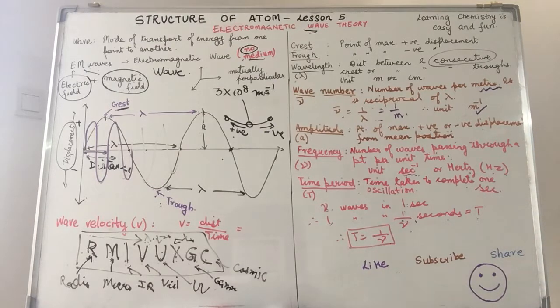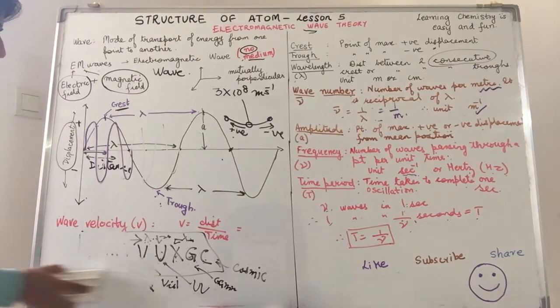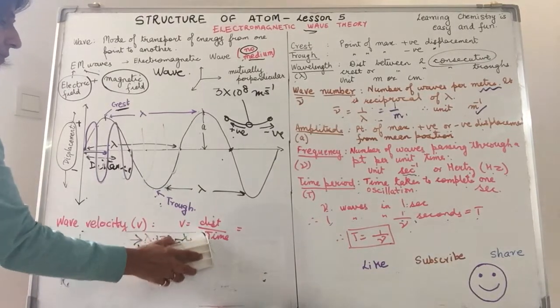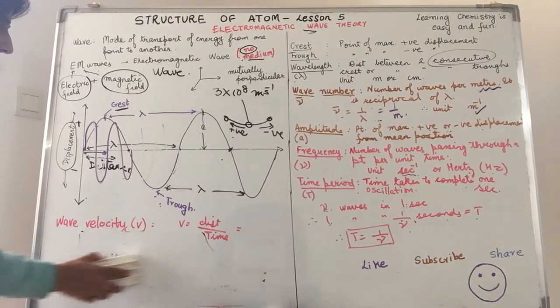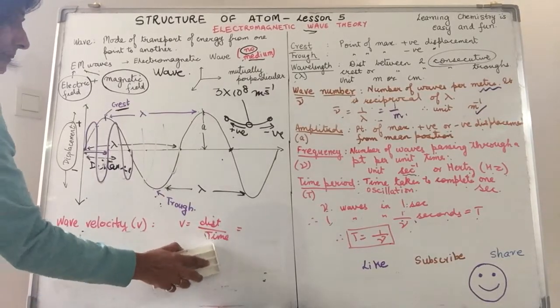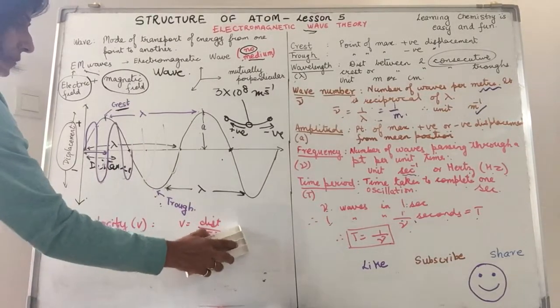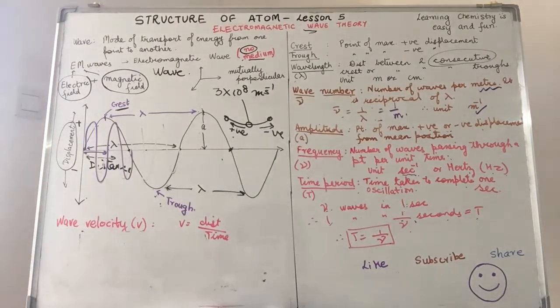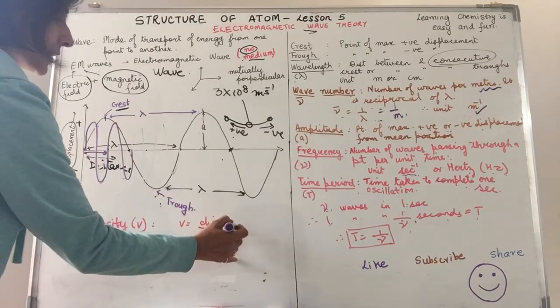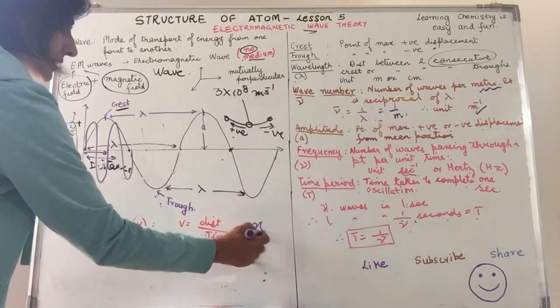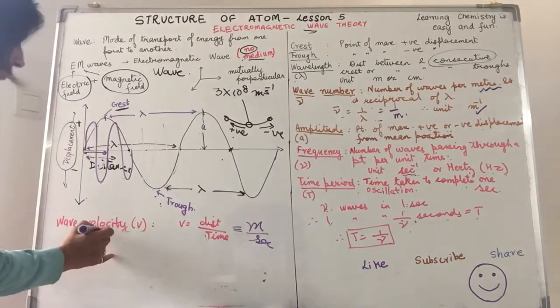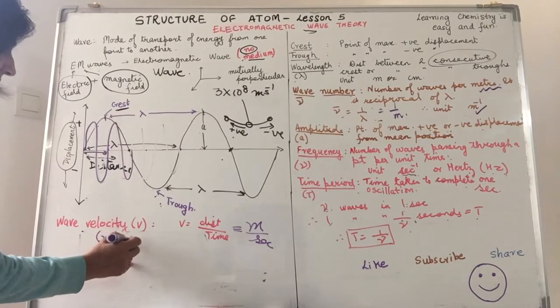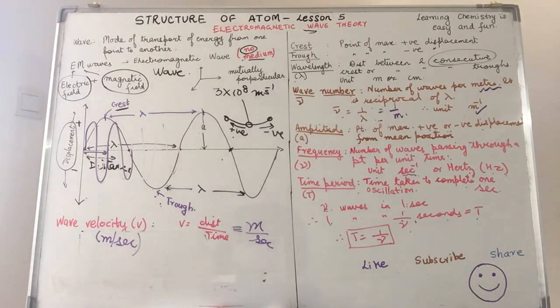Now, we know about crest, trough, wavelength, wave number, amplitude. We need to study the wave velocity. How will you define velocity from your knowledge of physics? Yes, it is the displacement per unit time. That is what we talk about. Now here, displacement is represented in meters, time is in seconds. So, the wave velocity is meters per second, as simple as that.